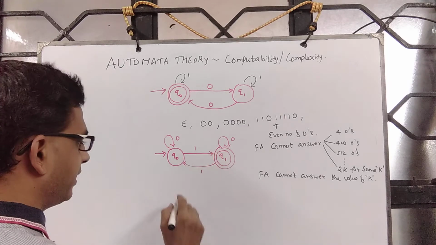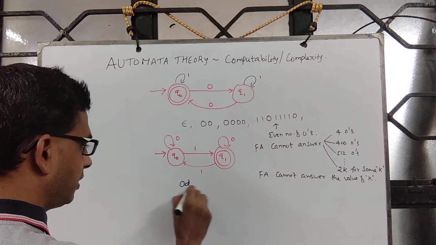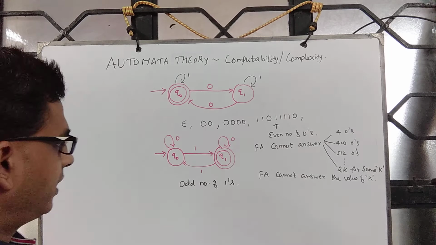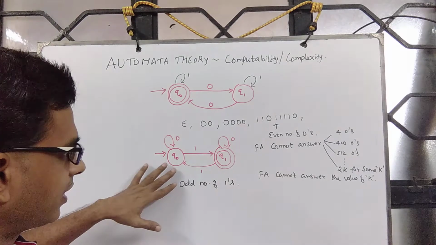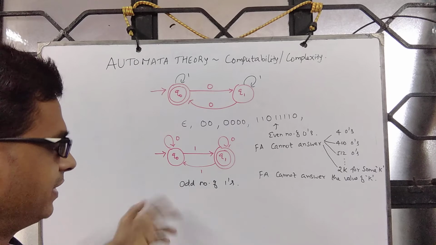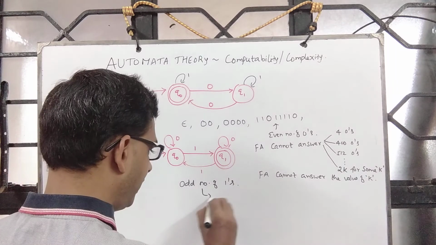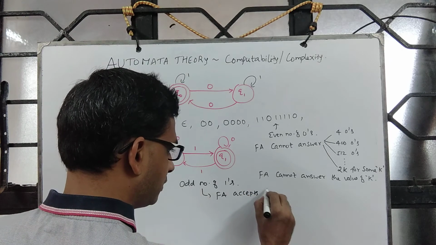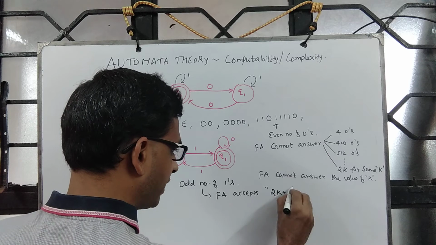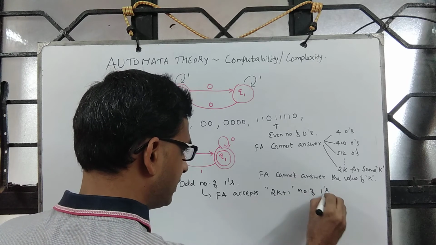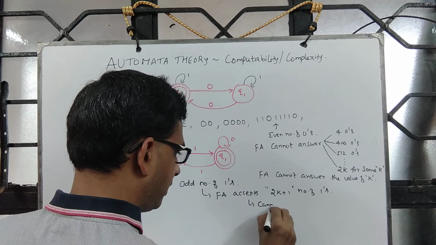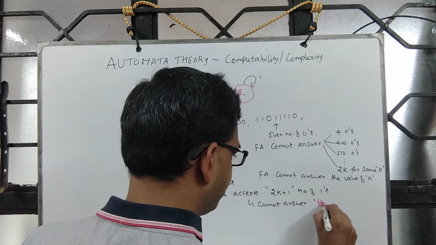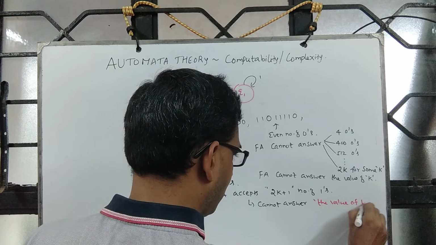In between you can read any number of zeros, which means it accepts an odd number of ones. But it cannot tell you whether it is 513, 13, 77 and so on. So FA accepts an odd number of ones, so 2k plus 1 ones, but cannot answer the value of k. Correct?